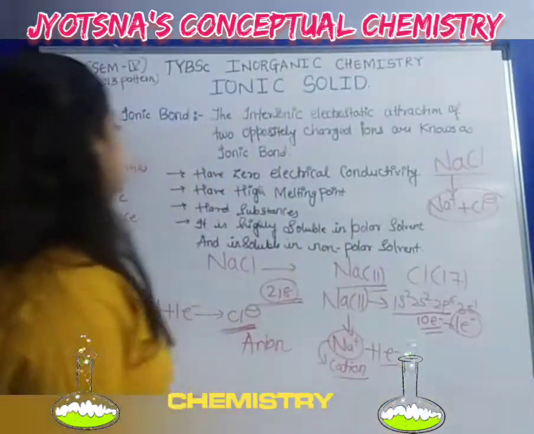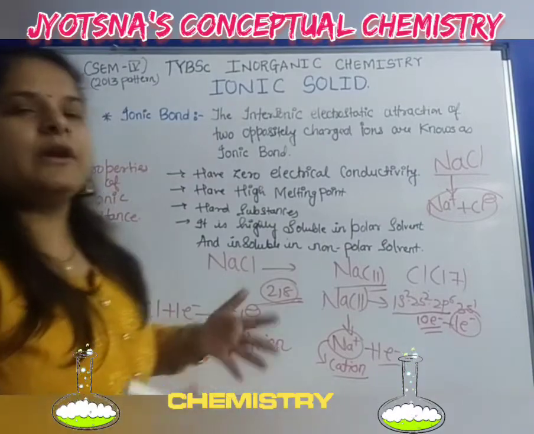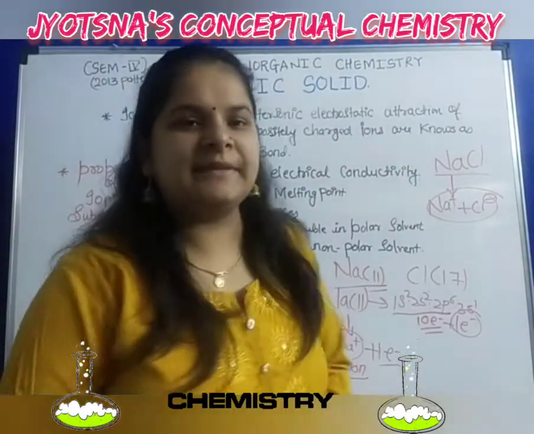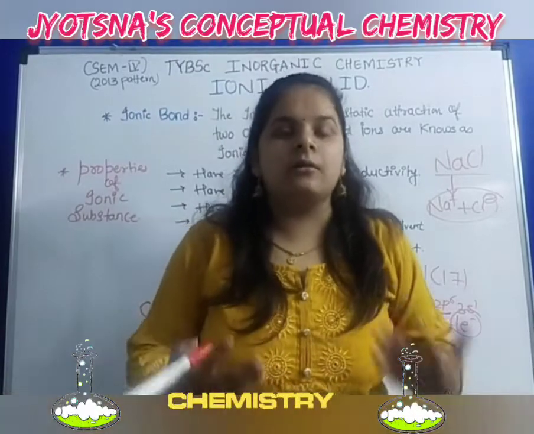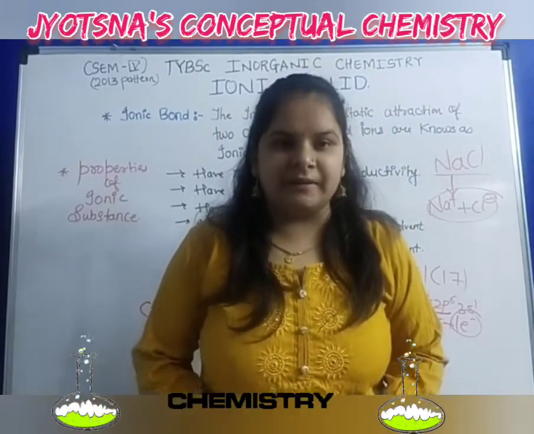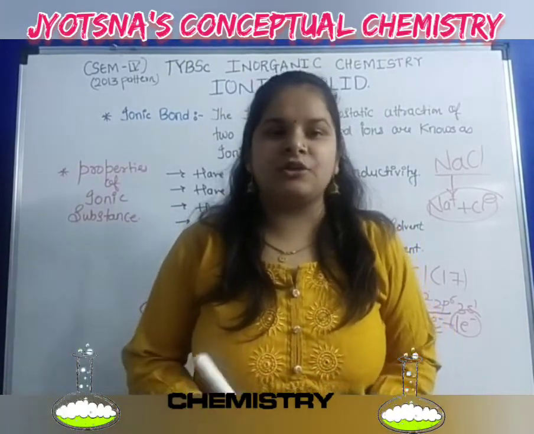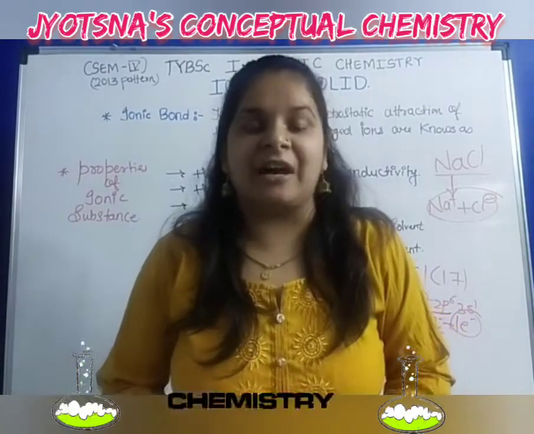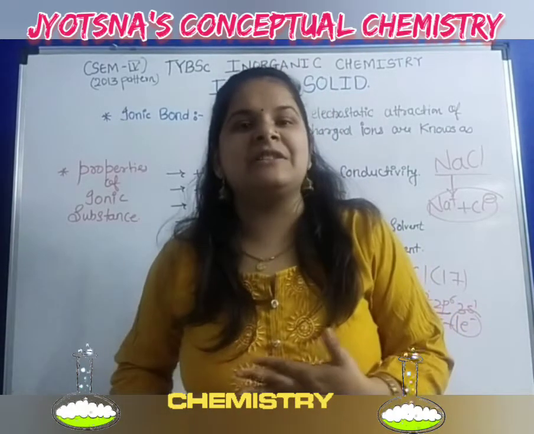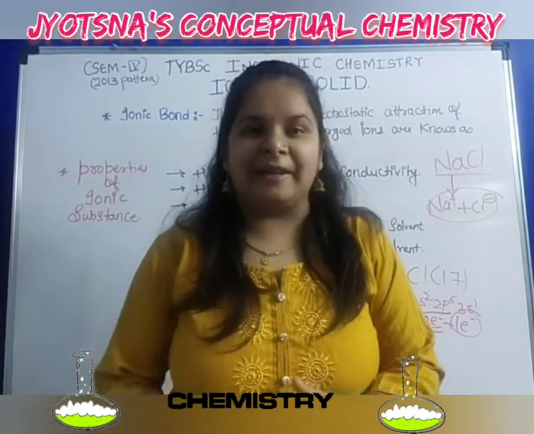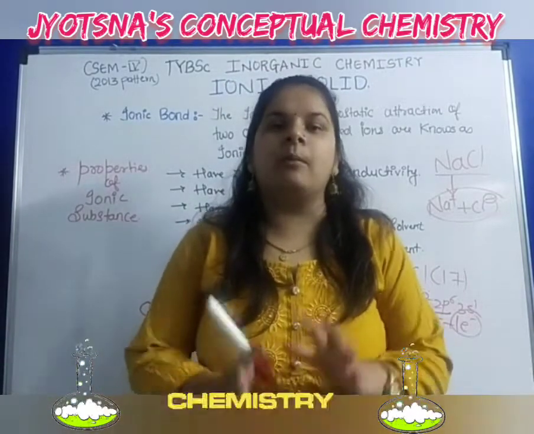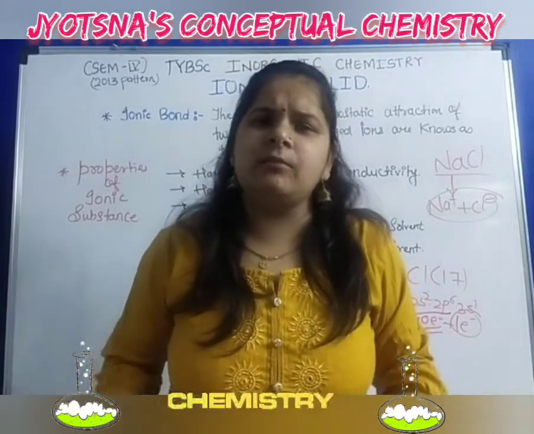Okay, now we will see the ionic bond. So what is an ionic bond? There is a strong electrostatic interaction of two oppositely charged ions. These two oppositely charged ions combine to form a bond, which is called an ionic bond.